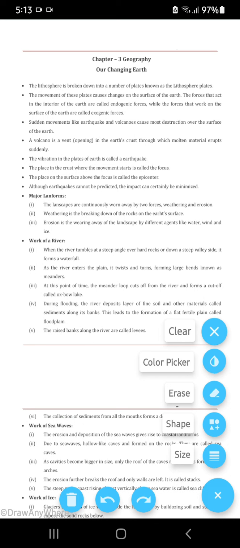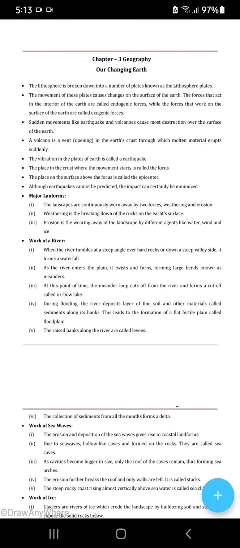Work of the sea waves. The erosion and deposition of sea waves gives rise to the coastal landforms. Okay, now due to sea waves, hollow-like caves are formed on rocks. They are called sea caves.